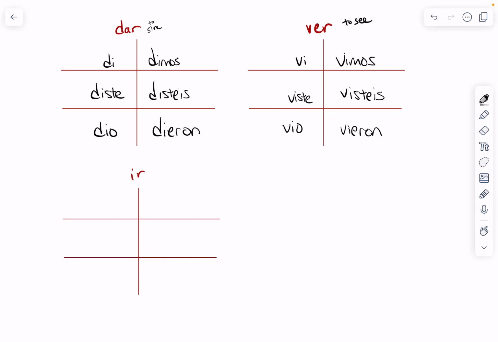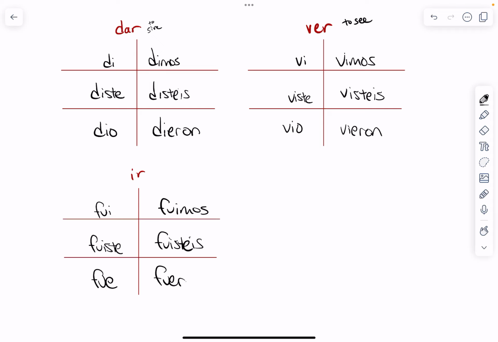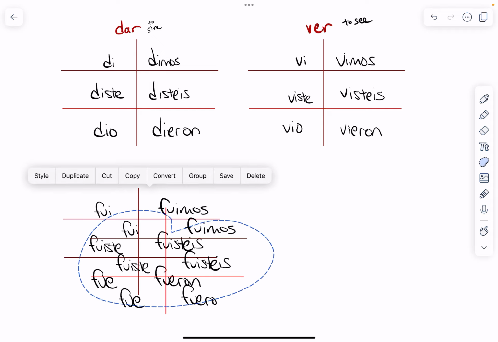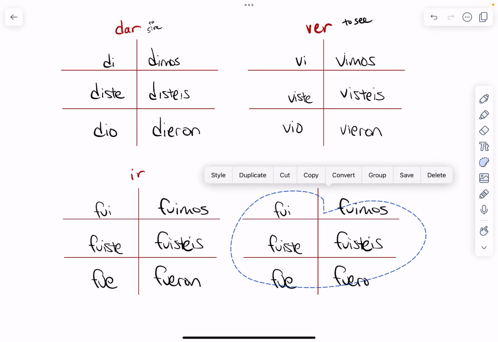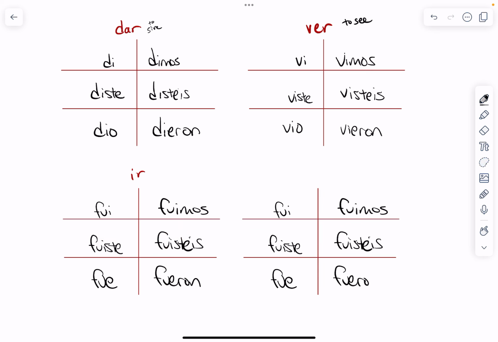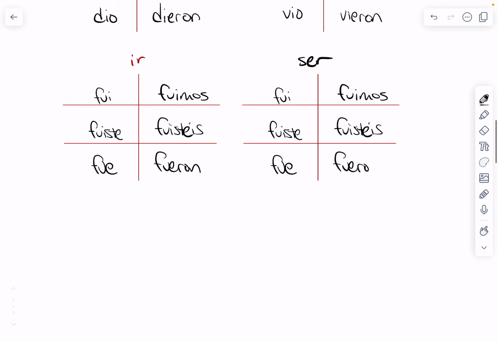Another similar verb would be the verb ir. The verb ir conjugates as yo fui, tú fuiste, usted, ella fue, nosotros fuimos, vosotros fuisteis, ellos and ustedes fueron. And the cool thing about the verb ir is that these are the same conjugations as the verb ser in the preterite. Ser also conjugates with fui, fuiste, fue, etc.